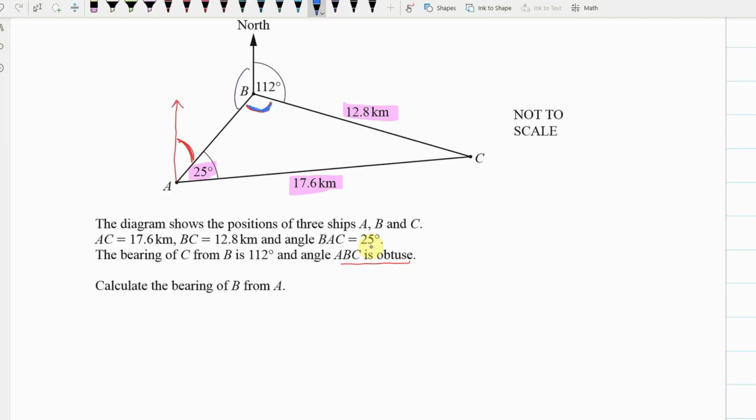So I can say, we'll call this theta, sine theta over 17.6 equals sine 25 over 12.8.